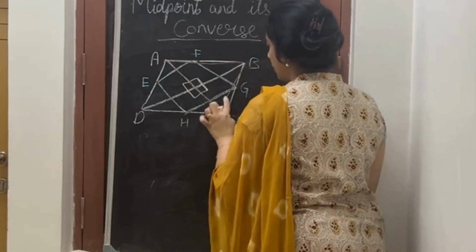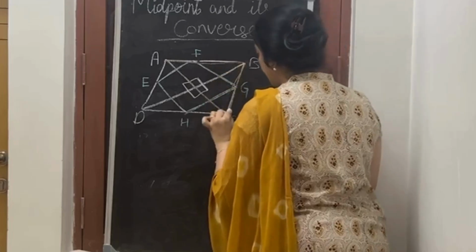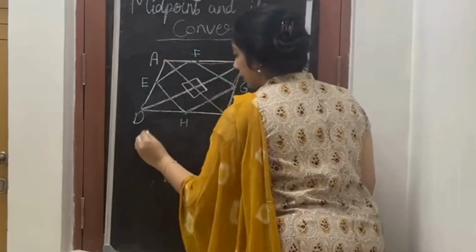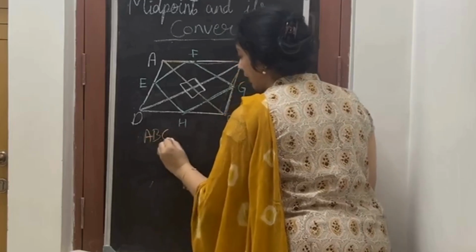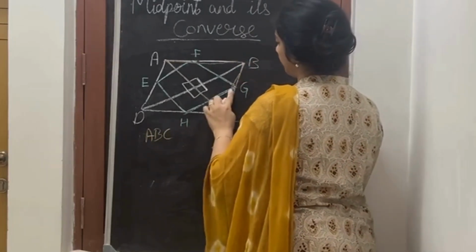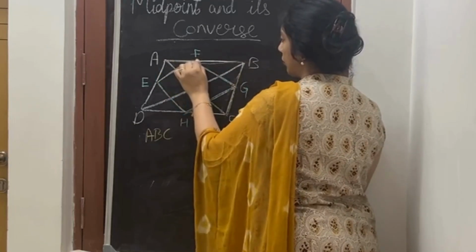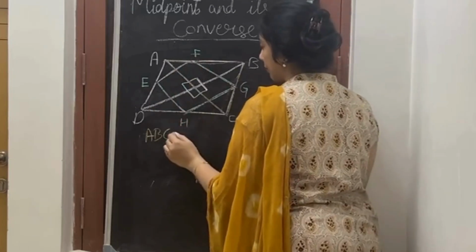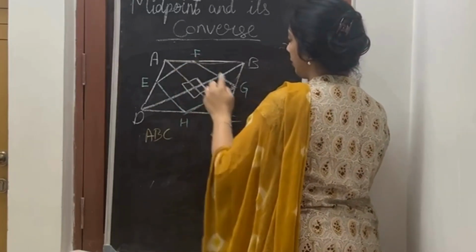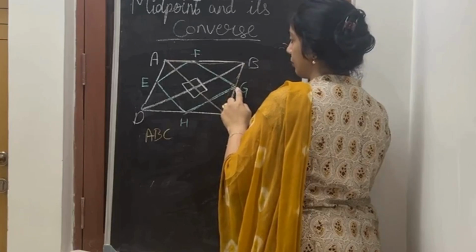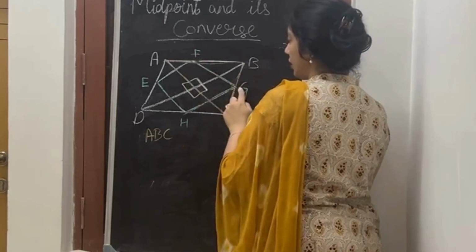When this is the diagonal, what is this? One triangle. Let me take this as my first triangle, ABC. What do I have to do in my first triangle? In my first triangle ABC, F is my midpoint. Here the midpoint is F, here the midpoint is G. Now F and G are the midpoints.